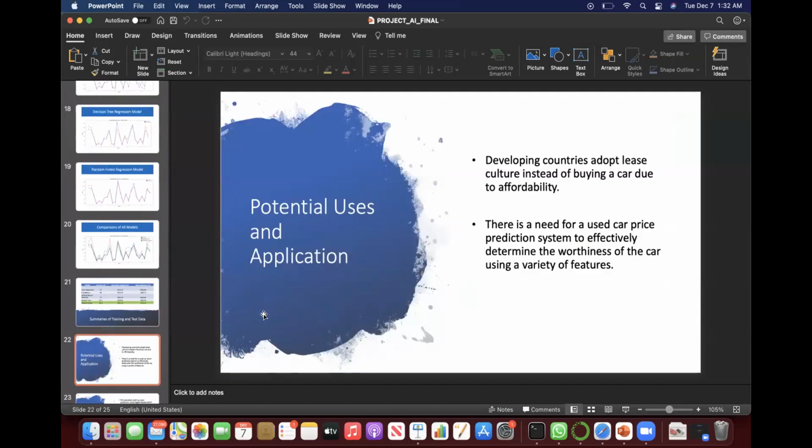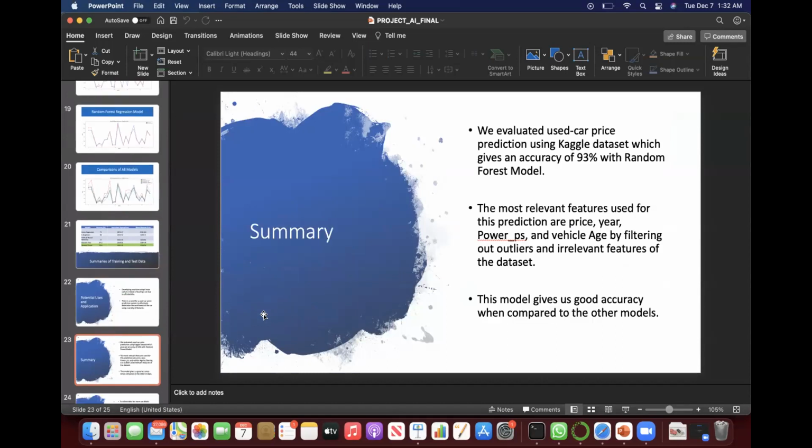The potential use of this application is that developing countries will adopt a lease culture instead of buying a car due to affordability. There is a need for a used car price prediction system to effectively determine the worthiness of a car using a variety of features, which we have mentioned. From all these observations, we evaluated used car price prediction using a Kaggle data set, which gives an accuracy of 93% with the random forest model. The most relevant features used for the prediction are price, year, power PS, and vehicle age, by filtering outliers and relevant features of the data set.